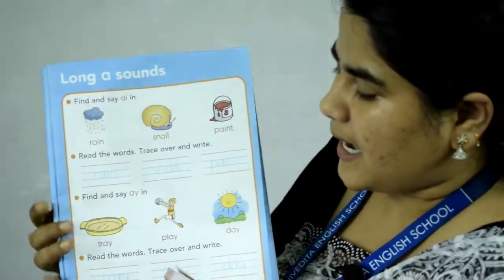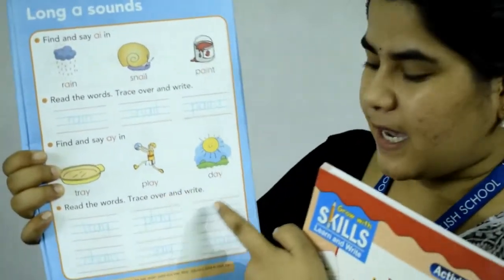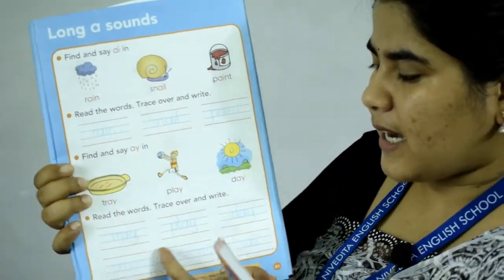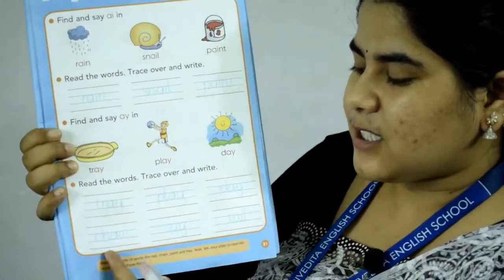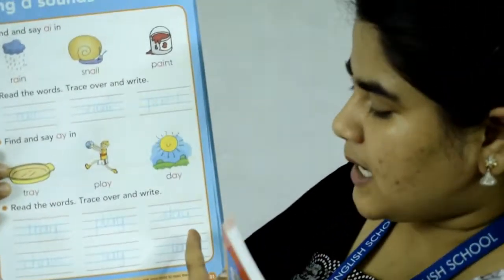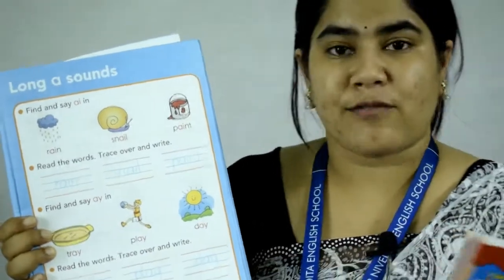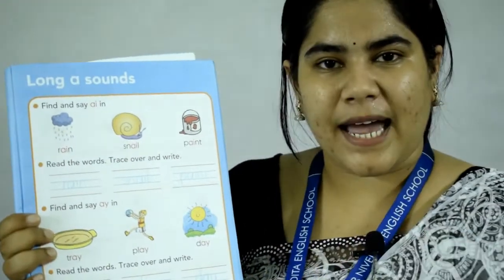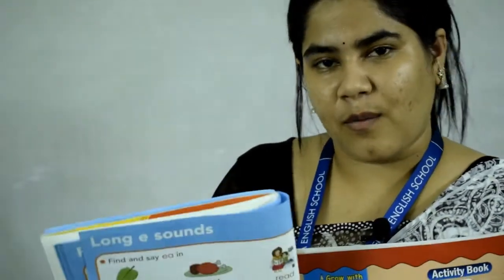Here, find and say A-Y in tray. T-R-A-Y, tray. P-L-A-Y, play. D-A-Y, day. Now again here you have to read these words and trace them. T-R-A-Y, tray. C-H-A-I-N, chain. P-L-A-Y, play. S-A-Y, say. D-A-Y, day. T-A-I-L, tail. So these are the things that you have to repeat again. You can pause the video, play it again, and read aloud with me. Try to learn these words and trace them. So page number 31, that is long A vowel, is completed.